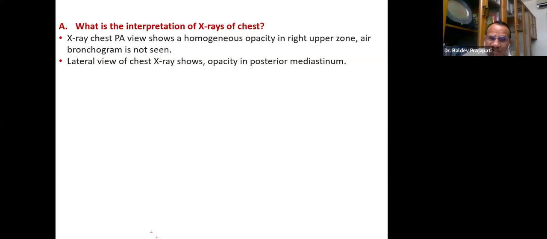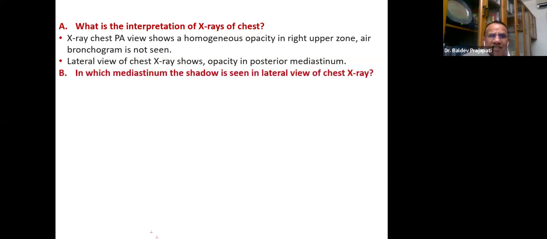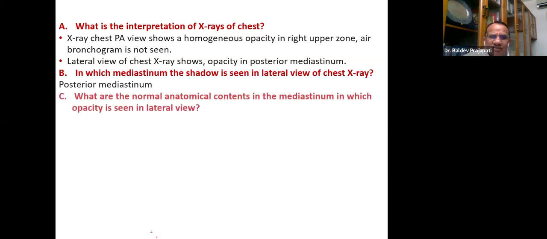Now my next question, and I think that should be our thought process: in which mediastinum is the shadow seen in the lateral view? Already it is answered, that is in the posterior mediastinum. And the next question: what are the normal structures in the mediastinum, now that the posterior mediastinum is seen? Normally, which structures will be located in the posterior mediastinum? And then you can find out the disease. This basic logic, you will be able to answer and it will lead to the diagnosis.